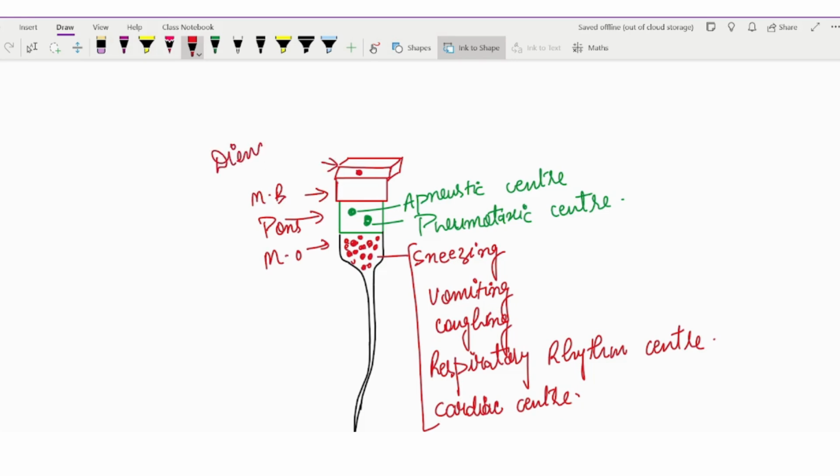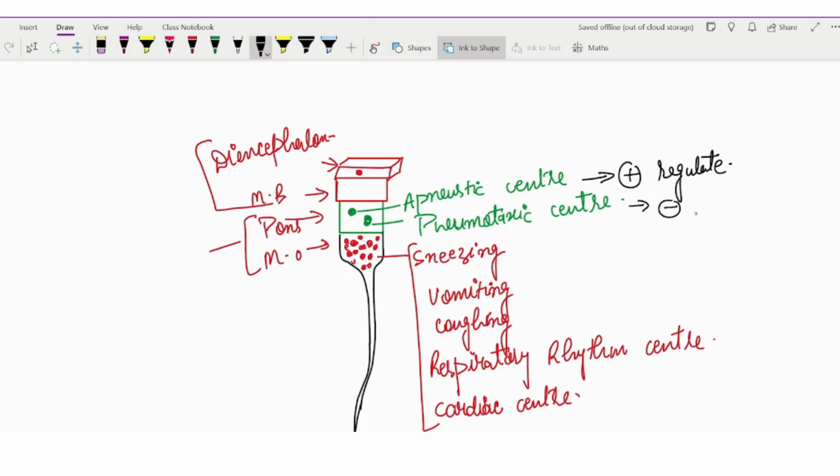Here I have mentioned the terms. We do not have any work with the midbrain and diencephalon this time, but we are going to focus on these two terms. The centers for sneezing, coughing, yawning, and the cardiac activity and respiration are all present in the medulla oblongata, but they are regulated by the two switches present in the pons area, controlling positively or negatively. The apneustic center is a positive regulator, and the pneumotaxic center will regulate negatively.